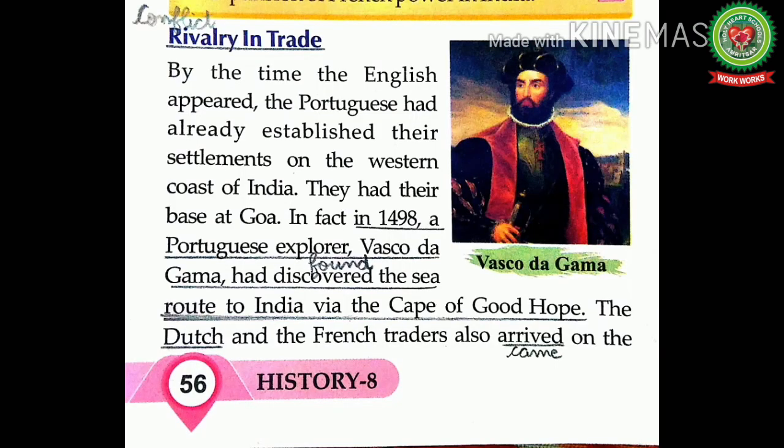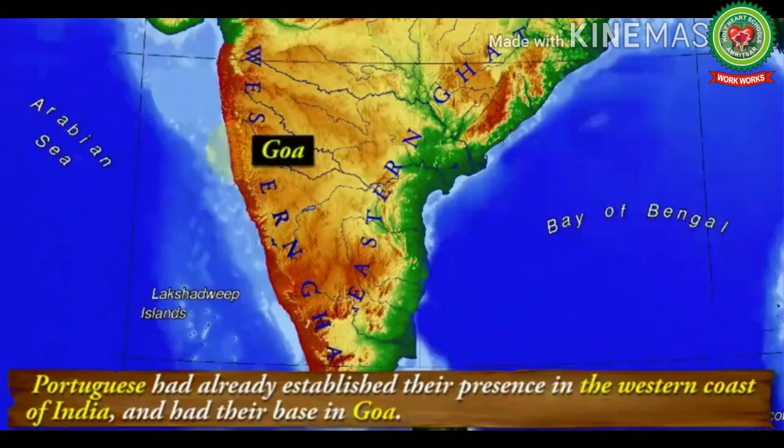Now, the next topic is rivalry in trade. Rivalry means conflict. By the time the English appeared, the Portuguese had already established their settlements on the western coast of India. Portuguese were the people from Portugal, Europe. Means Portuguese had already established their presence in the western coast of India and had their base in Goa.